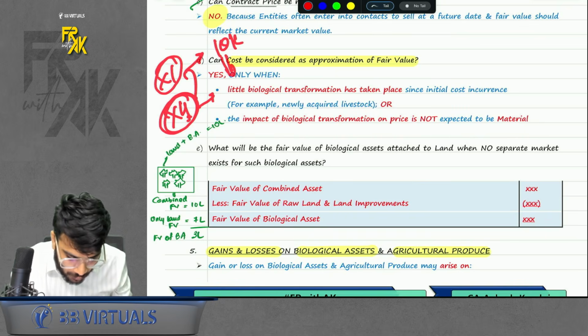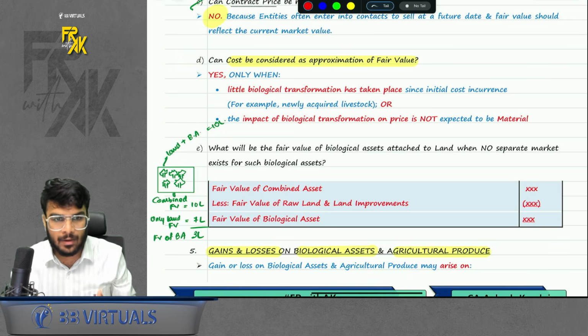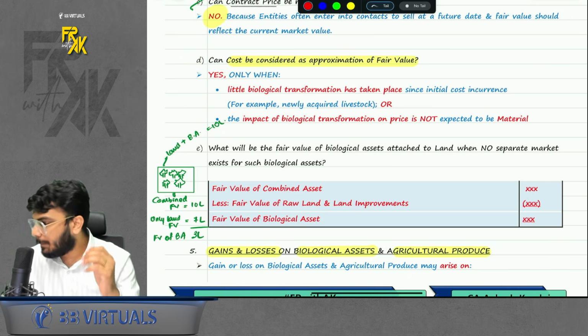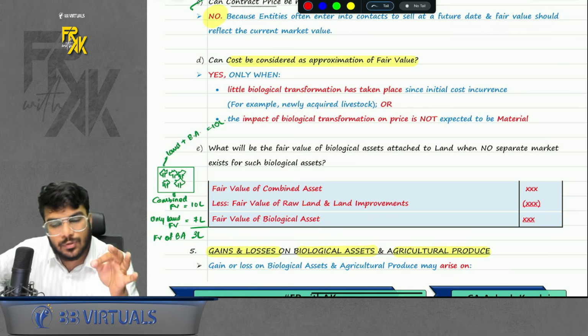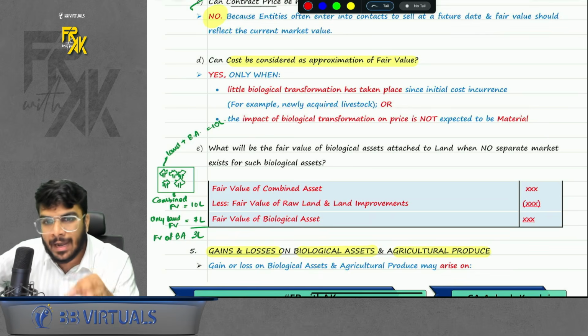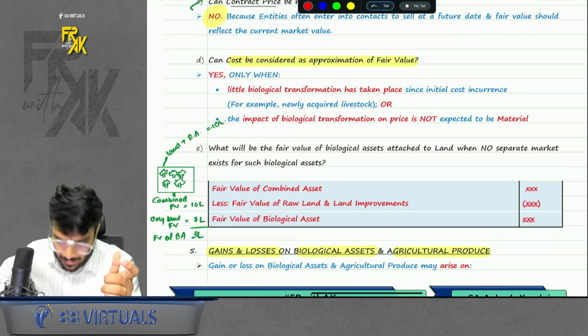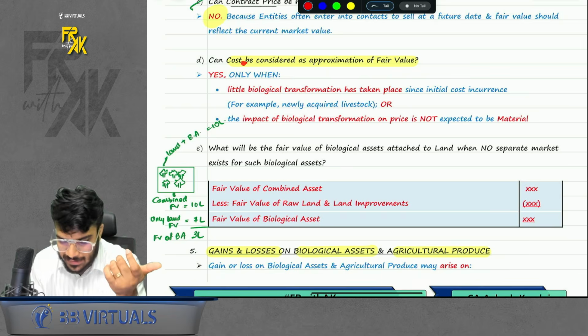Because a lot of transformation must have taken place by now. But if I ask you, I purchased something in 2011, what is the fair value of that particular item in 2011? It will be the same as cost only, right? So it is said, can cost be considered as an approximation of fair value?